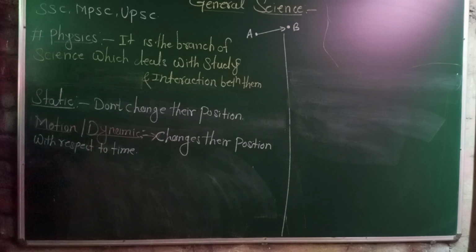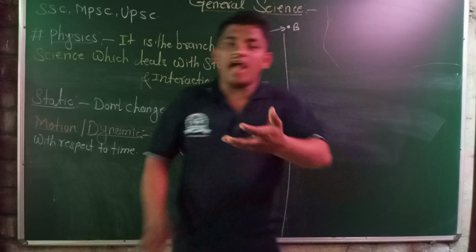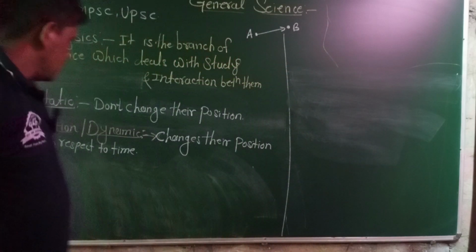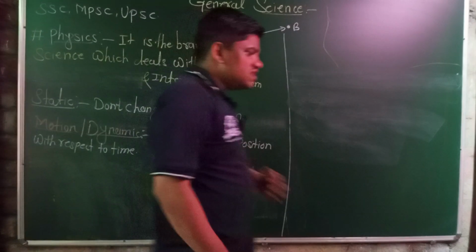This is called an object under motion, or a dynamic object.